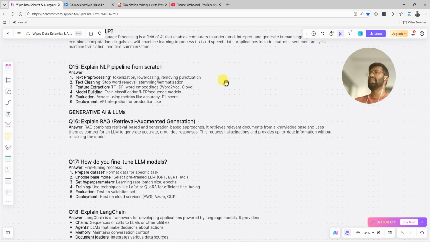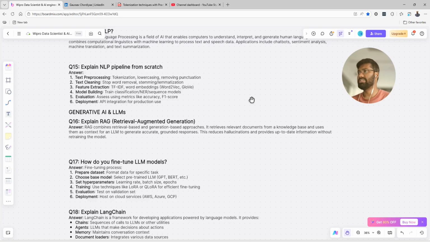Now next is the NLP pipeline from scratch. In NLP, first there is text preprocessing. Whatever text is coming, we are processing it, like tokenization, which is nothing but splitting the sentence into words basically. After that we are lower casing, if it is in uppercase, then removing the punctuation. After that we have text cleaning, so stop word removal, stemming or lemmatization. Basically we are just getting our words into the root word.